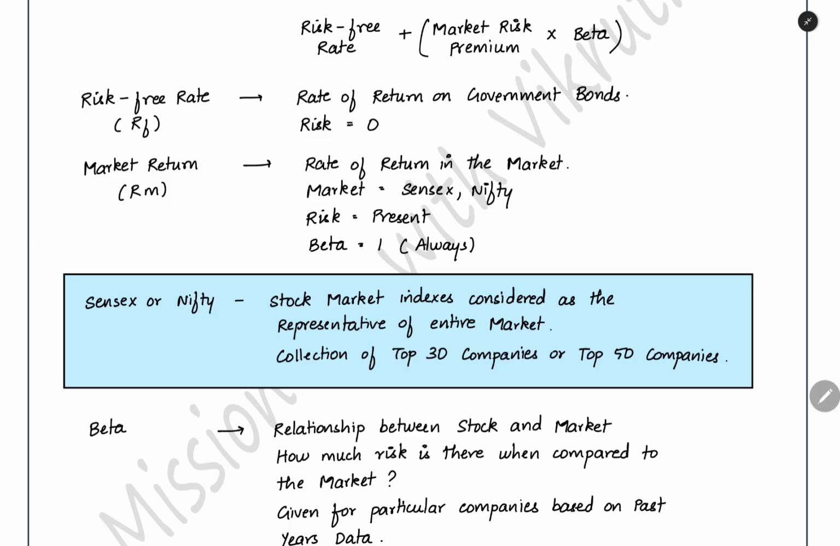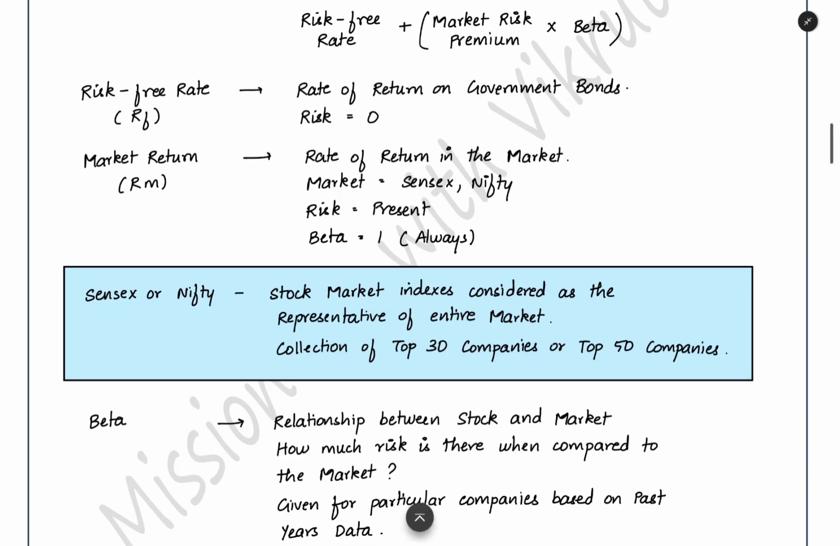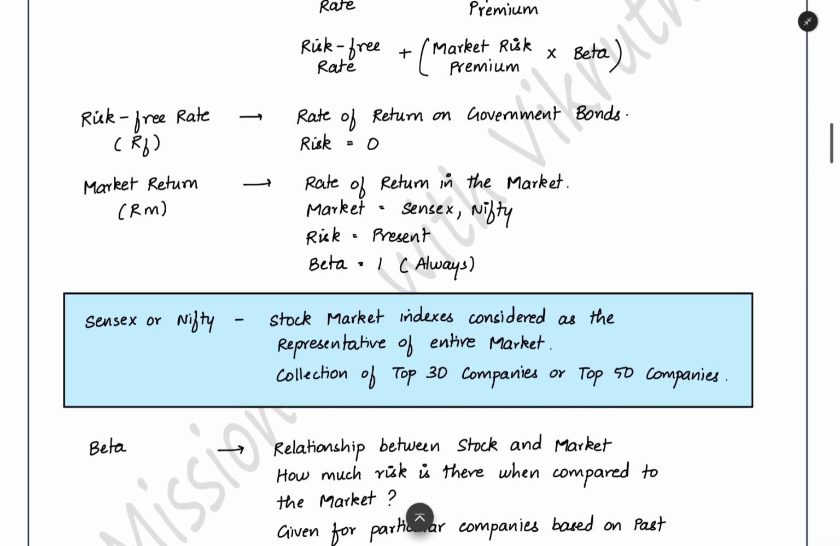In that index we have the top 100, top 30, or top 50 companies, like that we have a collection. That collection goes up or down. Only then do we say the market has gone up or down by 20 points, 100 points, 1000 points, like that. That only we consider as the entire market. We cannot take each and every stock, so we consider that the index is the entire market.